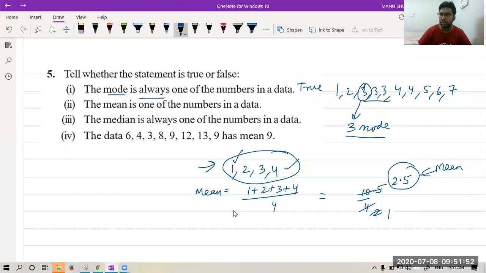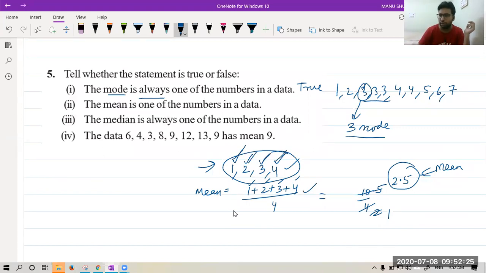In first park there is 1 tree. In second park there are 2 trees. In third park there are 3 trees, and in fourth park there are 4 trees. Now our inspector comes and says, please give me a mean of this data. You will say it is very easy. Sir has taught me a formula that sum of all observations divided by total number of observations gives me the mean. So what you have done, you have added 1 plus 2 plus 3 plus 4 upon 4 observations, that is 4.